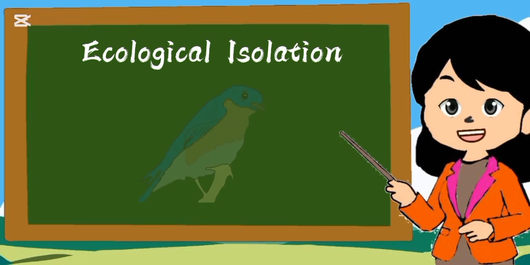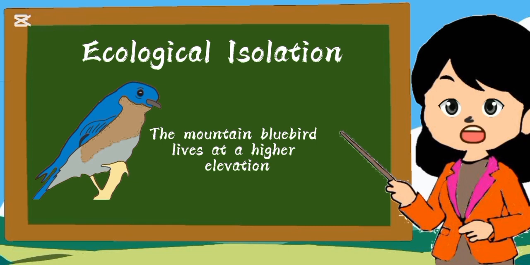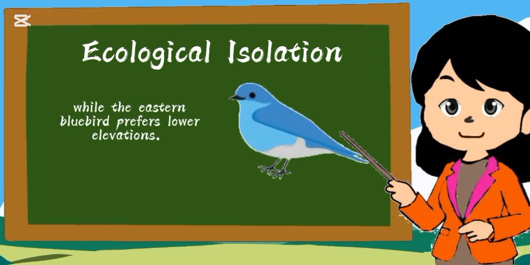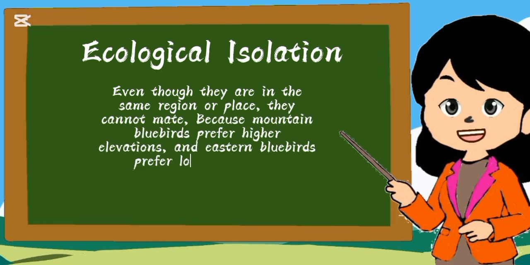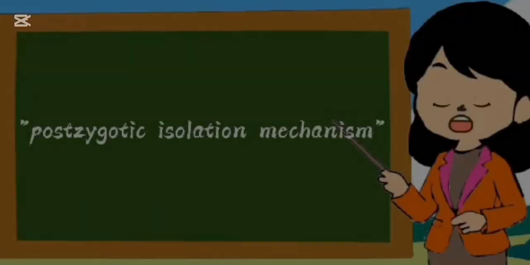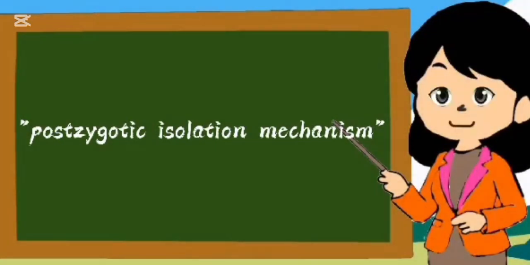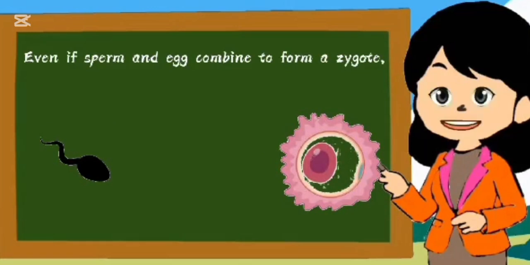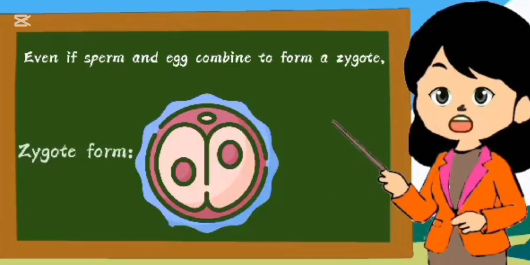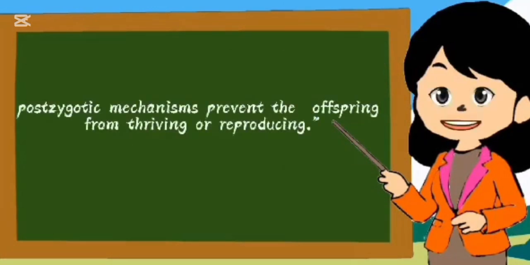Another example of this is the mountain bluebird, which lives at a higher elevation, while the eastern bluebird prefers lower elevations. Even though they are in the same region, they cannot mate because mountain bluebirds prefer higher elevations and eastern bluebirds prefer lower elevations. Now let's talk about postzygotic isolation. This occurs after fertilization has happened. Even if sperm and egg combine to form a zygote, postzygotic mechanisms prevent the hybrid offspring from thriving or reproducing.